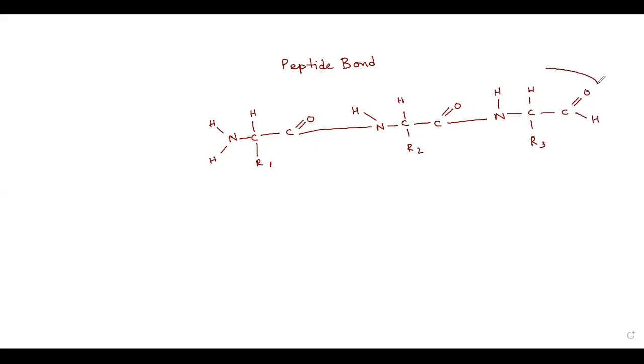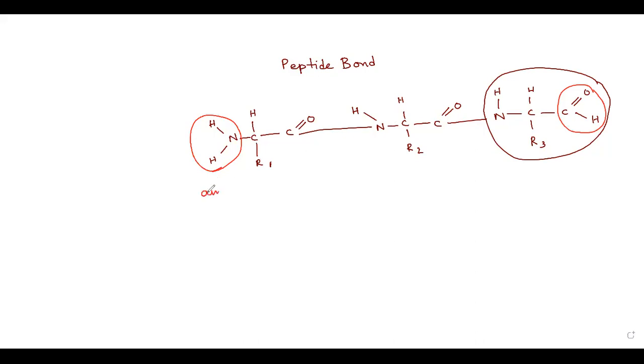The last amino acid present in the chain will have a free COOH structure, isn't it? There is nobody to form a bond with it. Yes or no? Yes ma'am. Similarly, the last amino acid of this side will have a free NH2 structure present in it.